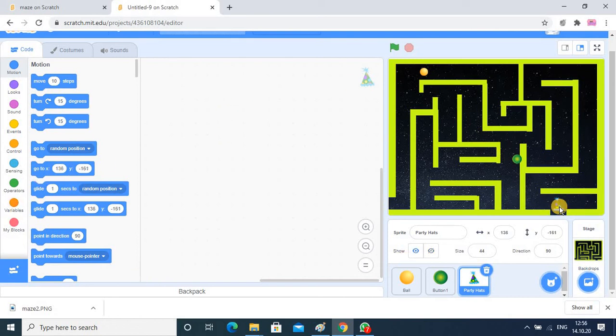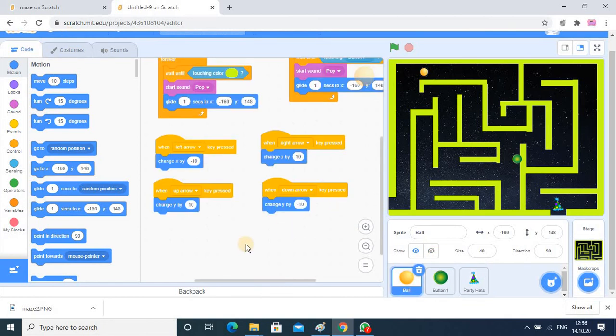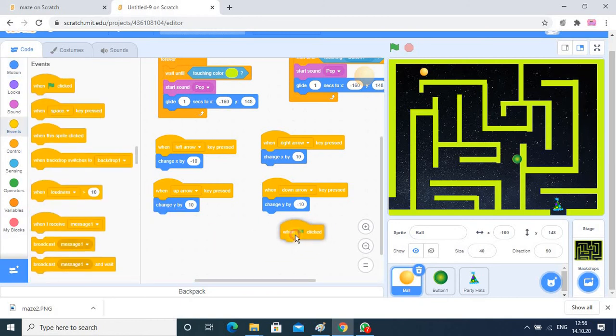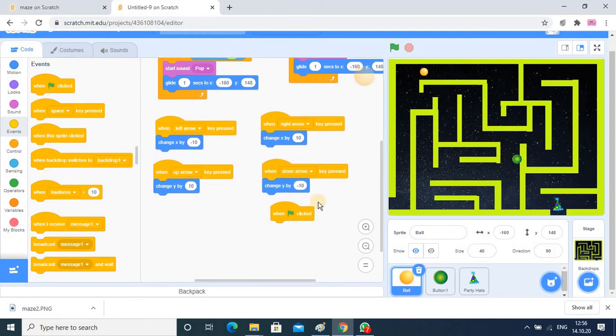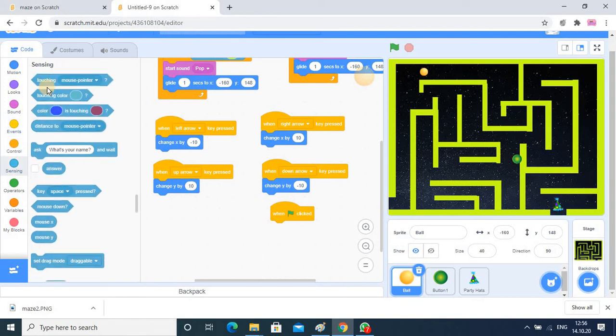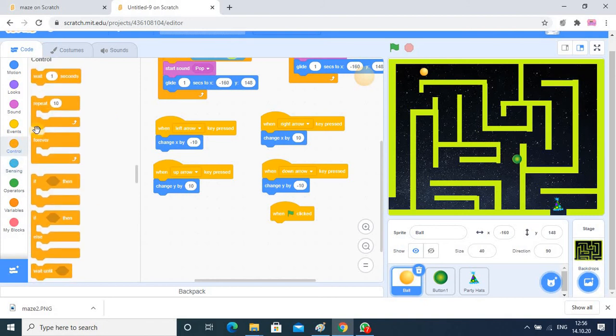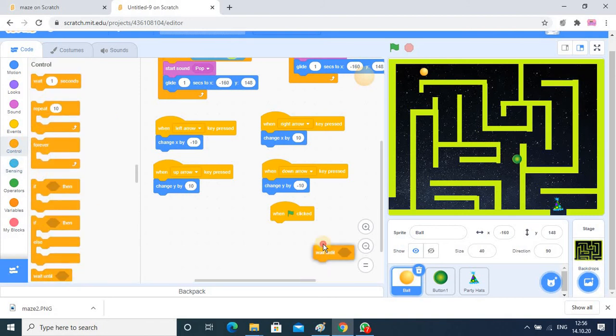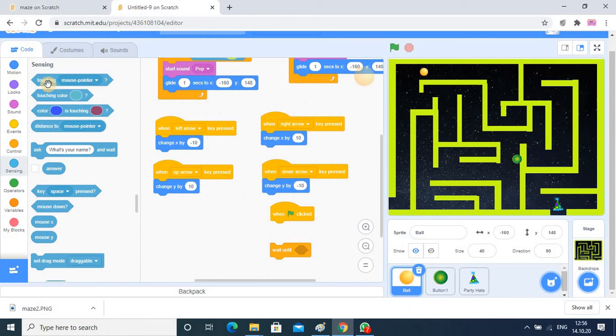So that ball should reach up to here. Once it reaches, it will be the winner. So in the code category I am going. So here I have to add again one more flag. And in this flag, whenever the ball touches here, so here in the sensing category, first I have to write wait until. Wait until that ball goes to the sensing category, like touching to,